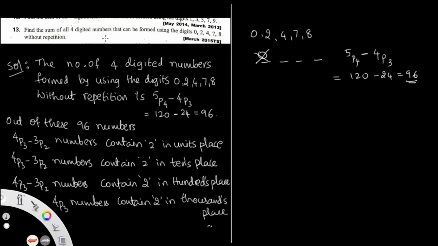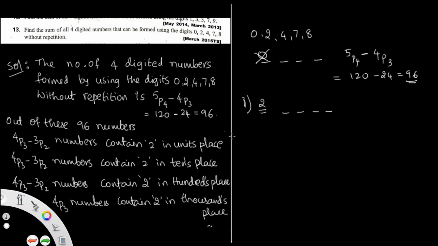Sum of all 4-digit numbers means we check every number. Suppose I take 2 first. Out of any number, I am applying 2. So always 0 should not be in the first place.